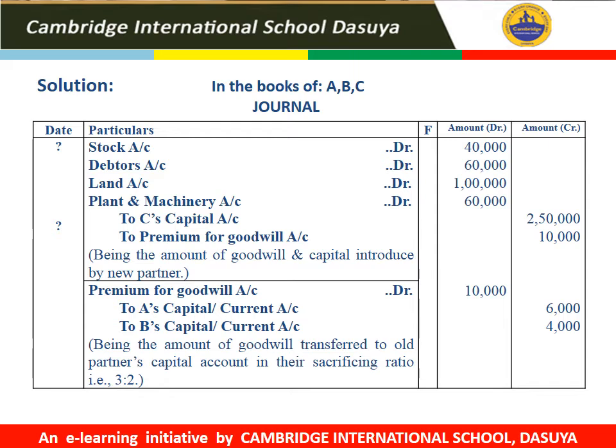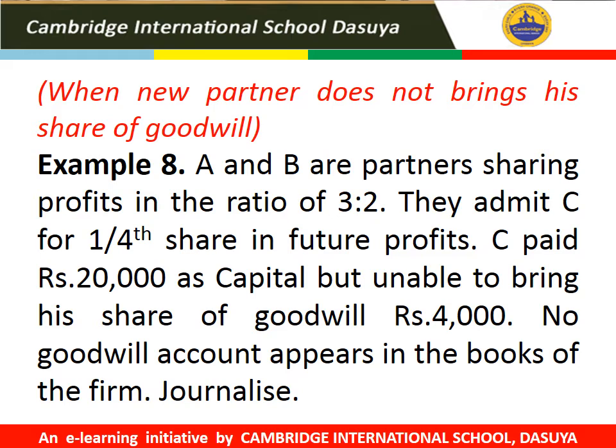their sacrificing ratio. The next case is when the new partner does not bring his share of goodwill. For example, A and B are partners sharing profits in the ratio of 3:2. They admitted C for 1 by 4 share. C paid rupees 20,000 as capital but is not able to bring his share of goodwill of rupees 4,000. No goodwill account appears in the books of the firm, journalize.